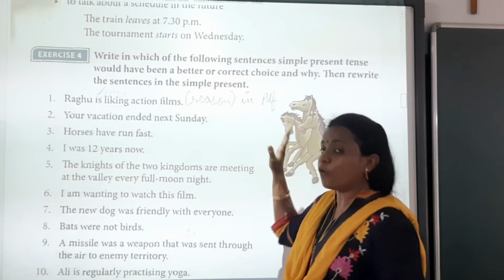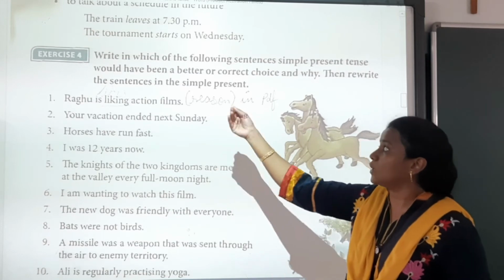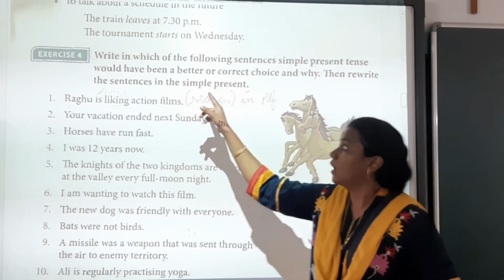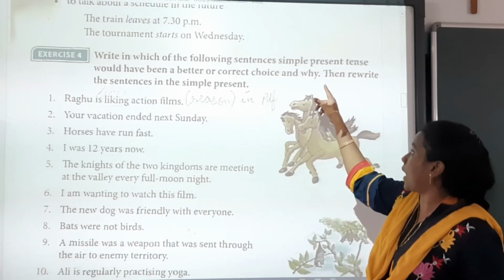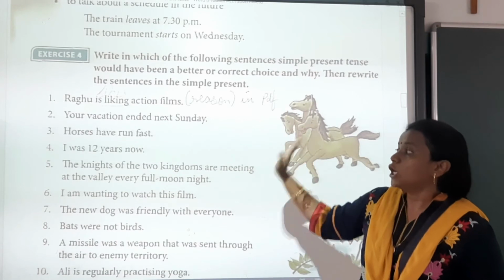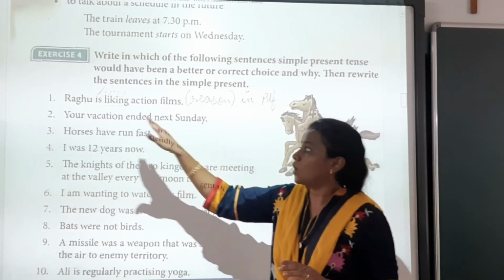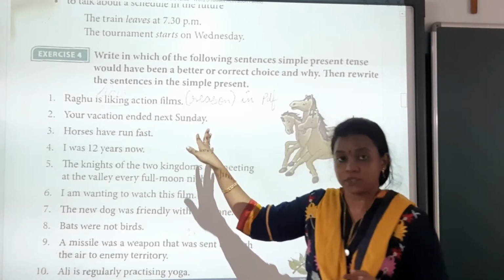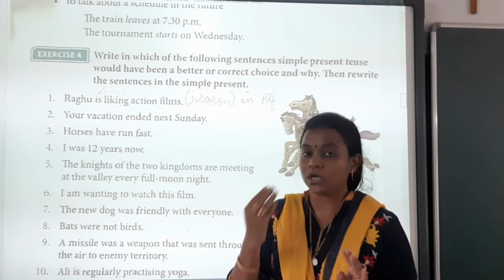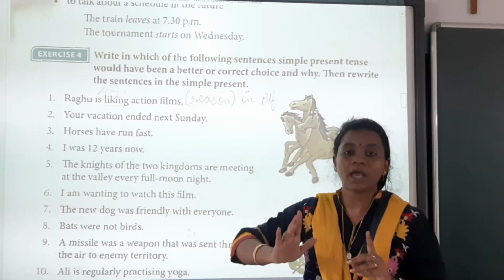Now the fourth exercise. What is the description of the fourth exercise? In this exercise, what we need to do is, Raghu is liking action films. Here we are talking about the simple present tense, not the continuous tense. So the liking here is wrong. What will come there?